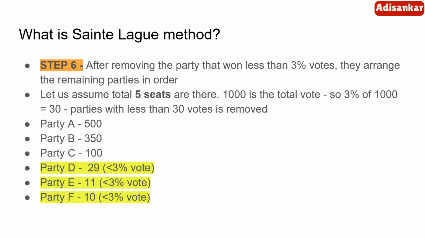That is, parties that fail to win at least 3% of votes are removed from the proportionate representation process, or Sainte-Laguë method. So here, let us assume party A has won 500 votes, party B has won 350 votes, party C has won 100 votes. Party D, party E, and party F, because they got less than 3% of the votes, will be removed from the process.